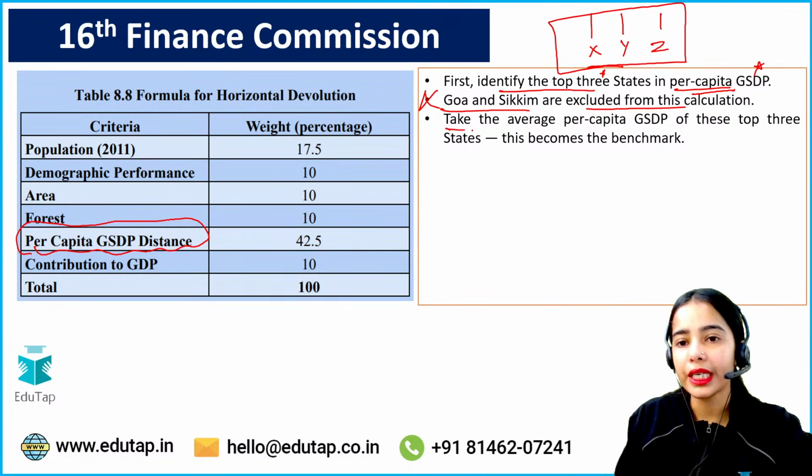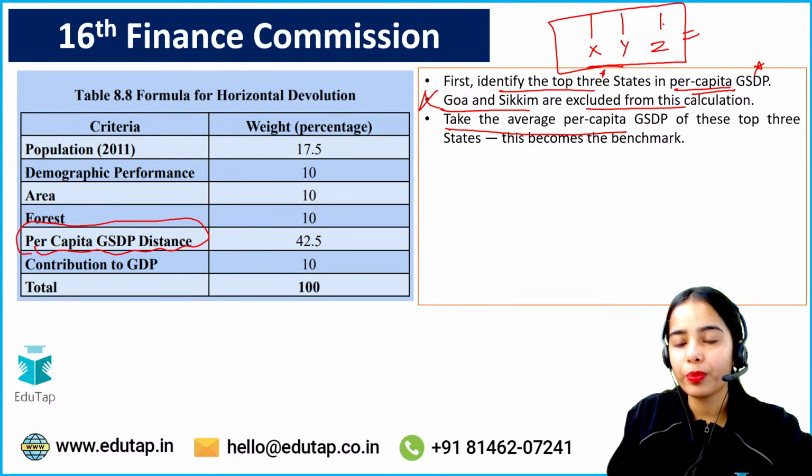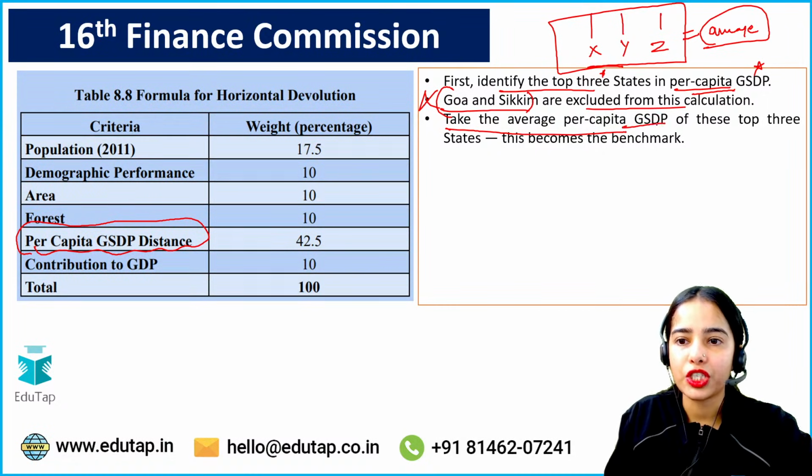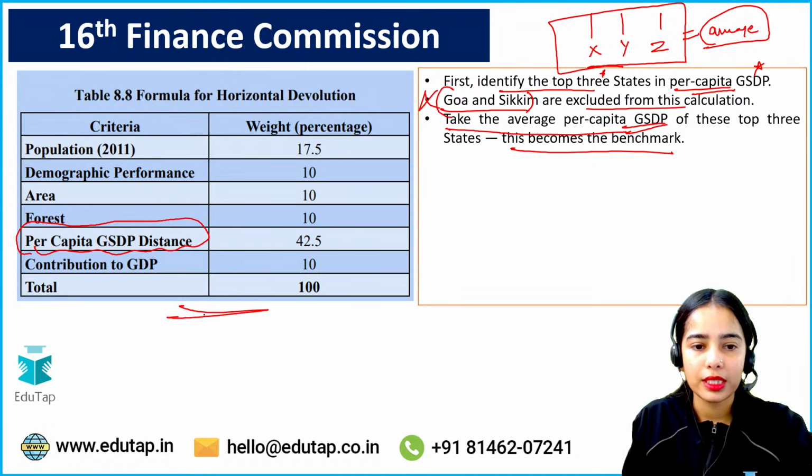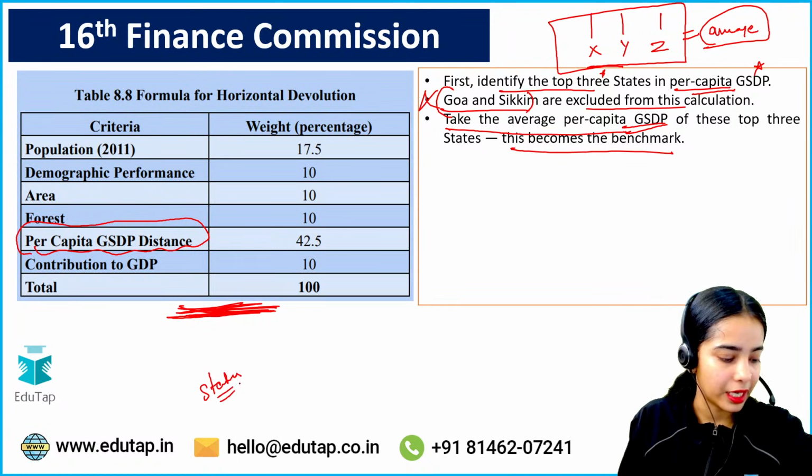Now, for these top 3 states excluding Goa and Sikkim, we take the average. We take the average per capita GSDP of these top 3 states. This becomes the benchmark, the benchmark against which the other states will be compared.